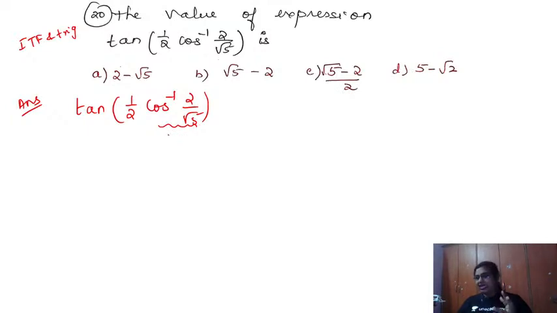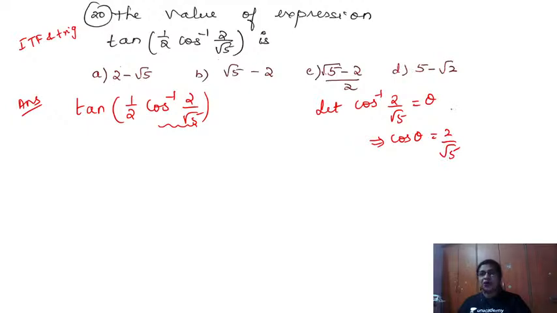So it is a little uneasy, so I will take a substitution. Let me take that as some theta. Let cos inverse 2 by root 5 be equal to theta. So from this, what is cos theta? Cos theta is 2 by root 5, and we know cos is adjacent by hypotenuse.